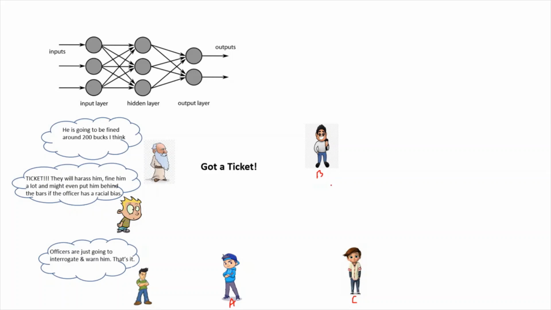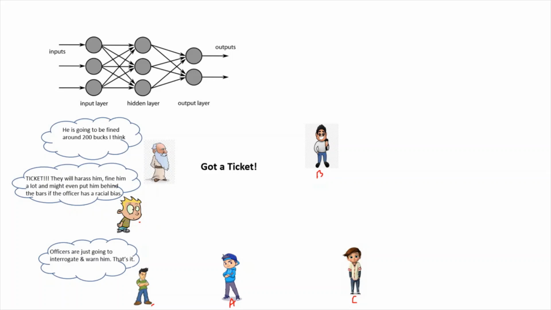Now, whenever we meet a person, even if we don't know for sure whether that person is reliable or not, looking at how he talks and what he wears, we make a preconceived notion about how reliable the person can be. Similarly, A also has some preconceived notions about his neighbors. He thinks this one is a very wise man, this person seems to panic a lot, and this person seems too casual.